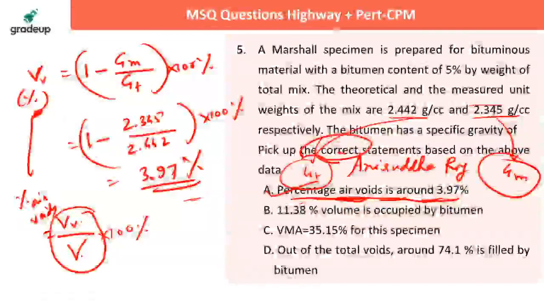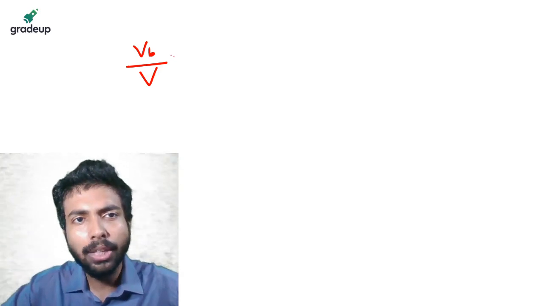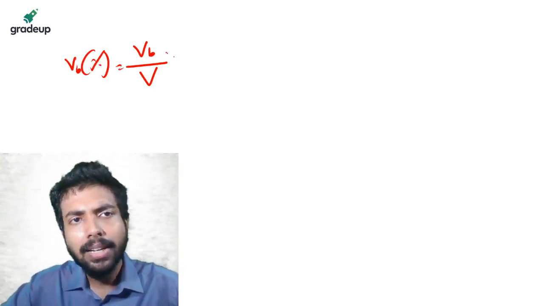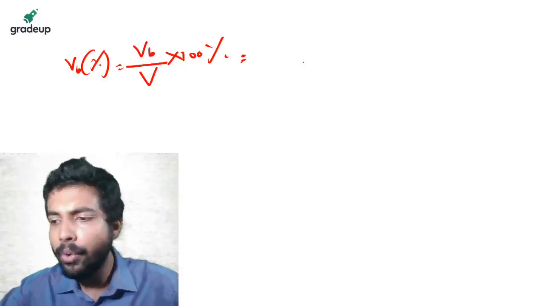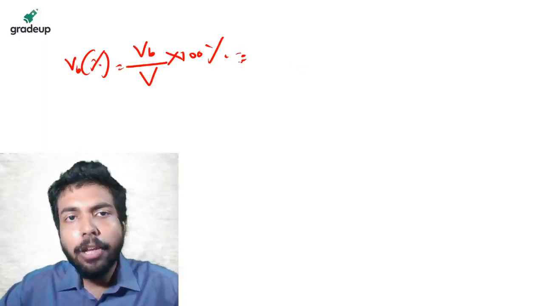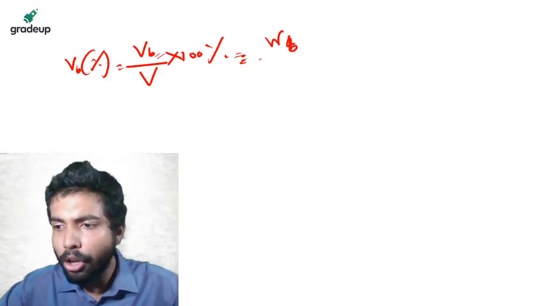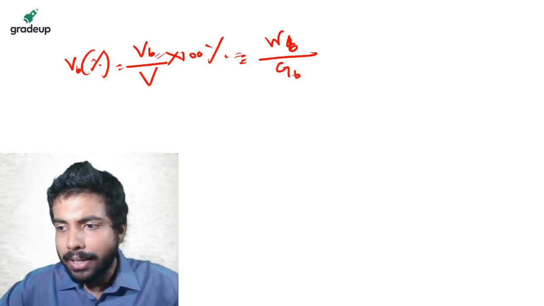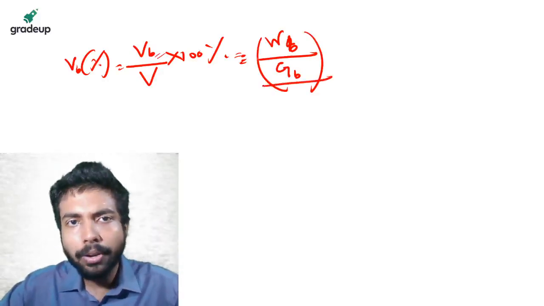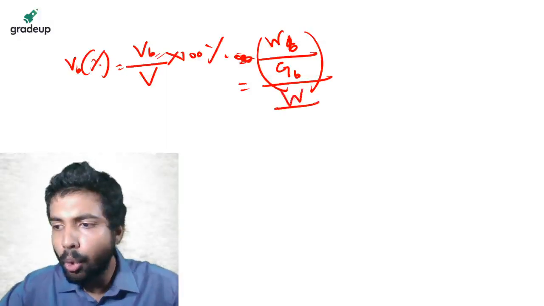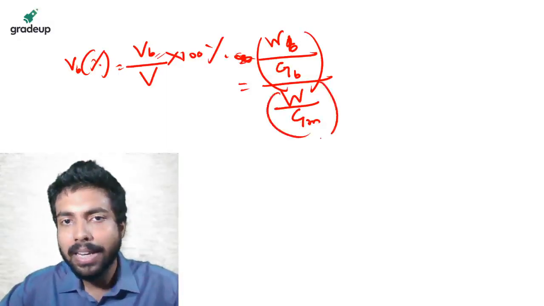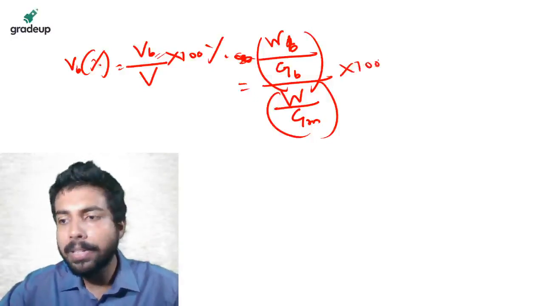So what they are saying is, what is the percent volume occupied by bitumen. Let's check that. This is VB percent, that is VB by V into 100%, right? You remember this? VB we can write as WB, the weight of bitumen, upon the density of bitumen, and V is the weight of the total specimen upon GM, the measured unit weight, into 100%. Yes, option A is correct.